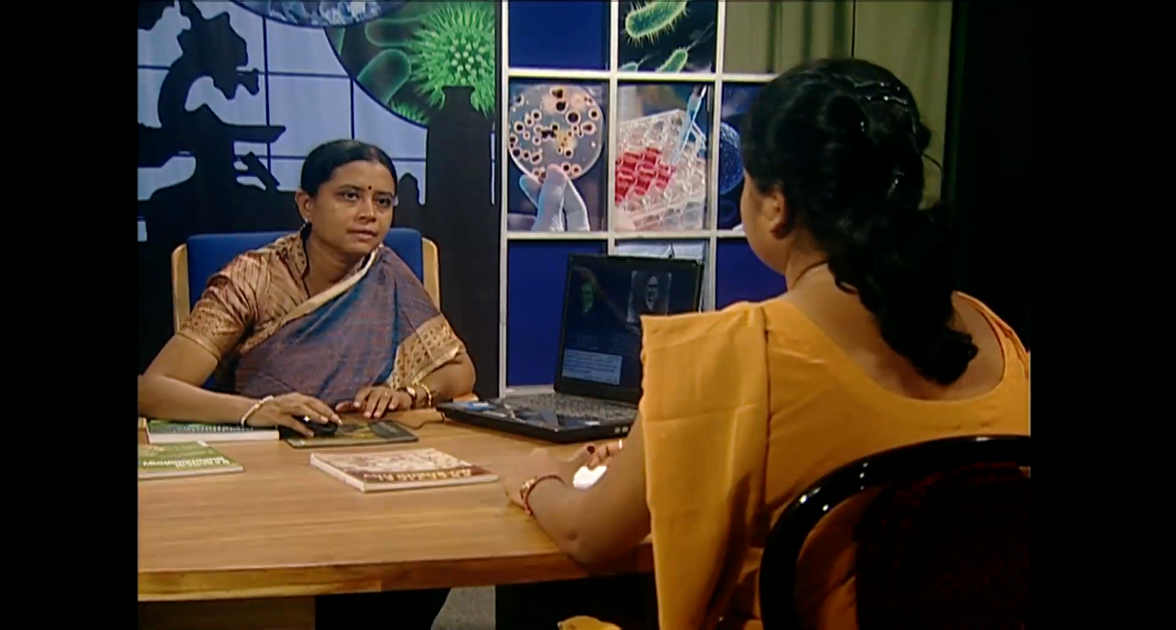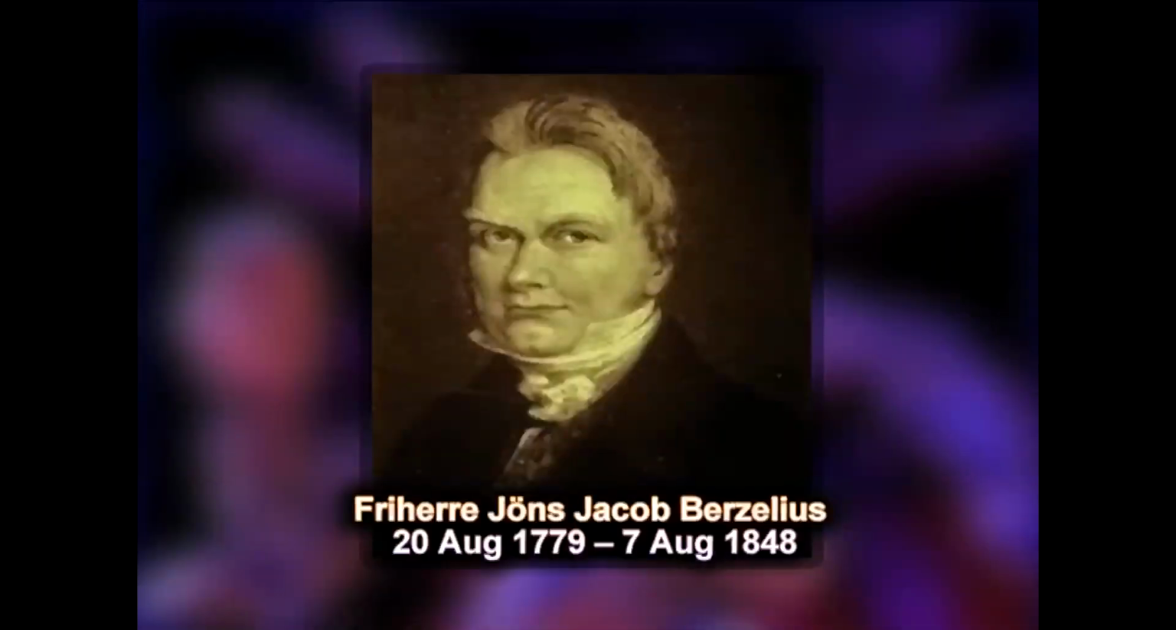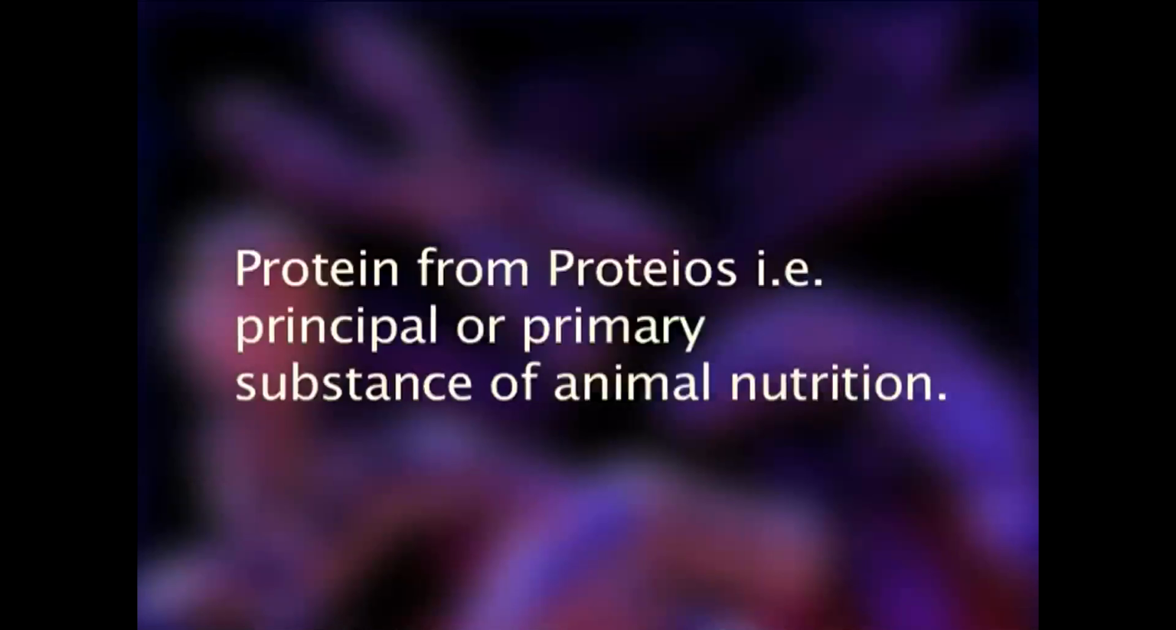Today we will discuss the structures of proteins. Previously it has been discussed that proteins are made up of amino acids, and these amino acids are linked by peptide linkages. Jacob Berzelius first used the term protein, and he derived it from proteos, which means that it appears as the principal or the primary substance of animal nutrition.